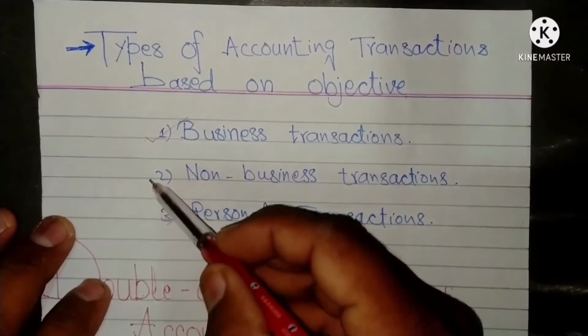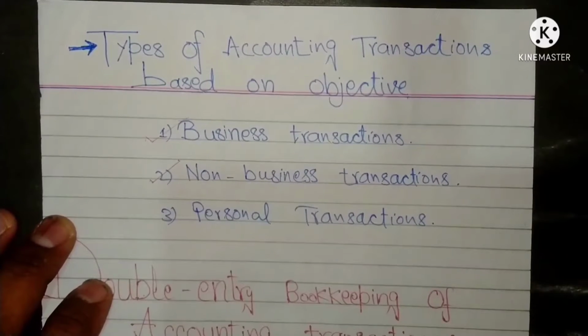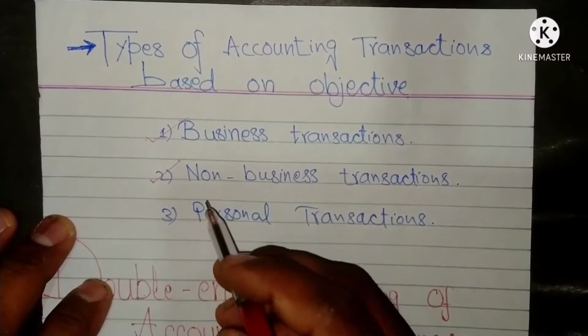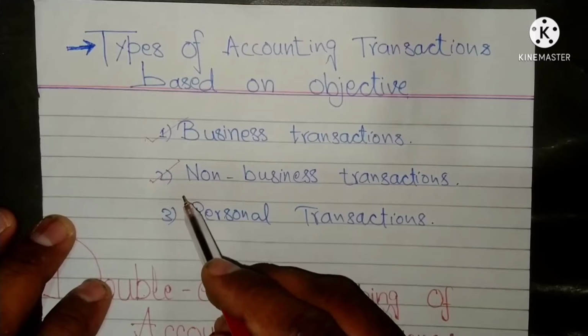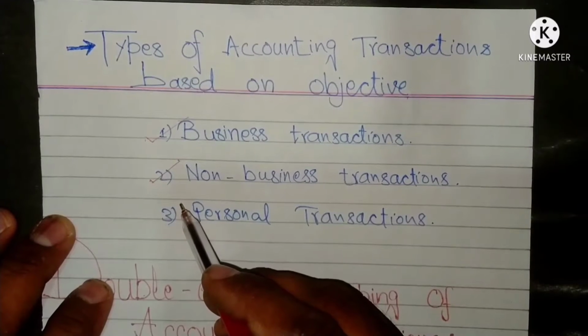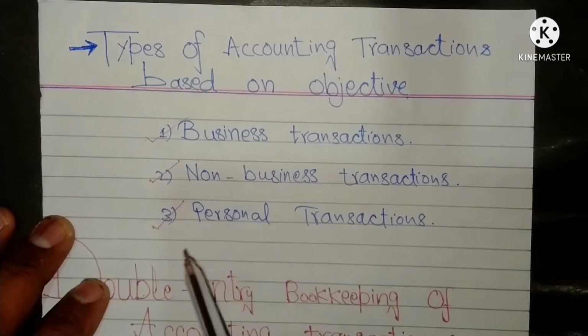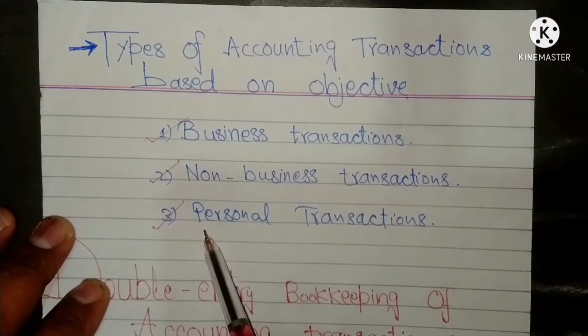Non-business transactions don't involve the sale or purchase but may involve donations and social responsibilities. Personal transactions are those that are performed for personal purposes such as birthday expenditures.